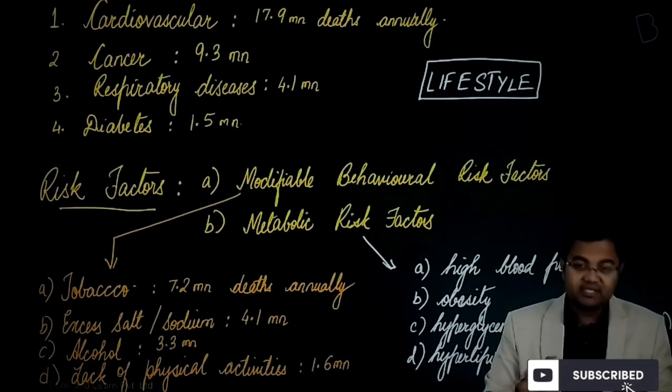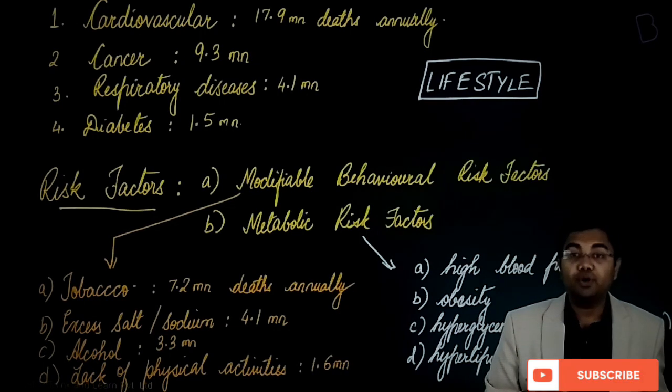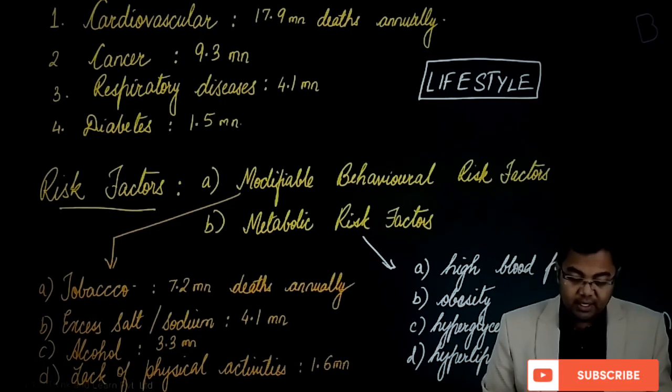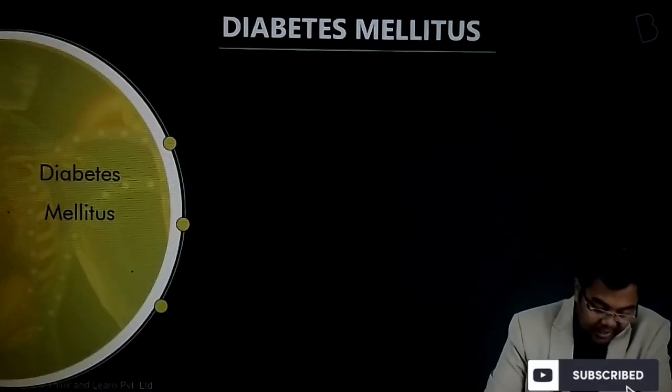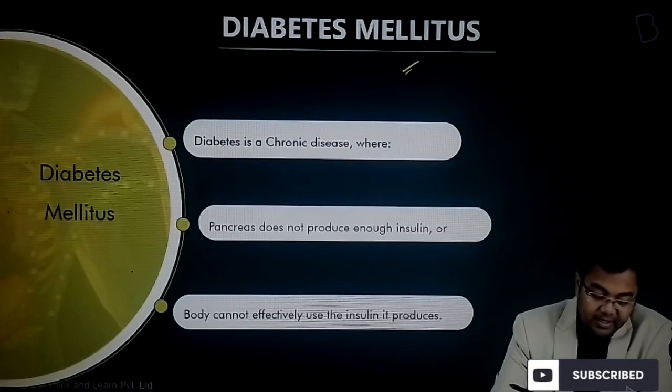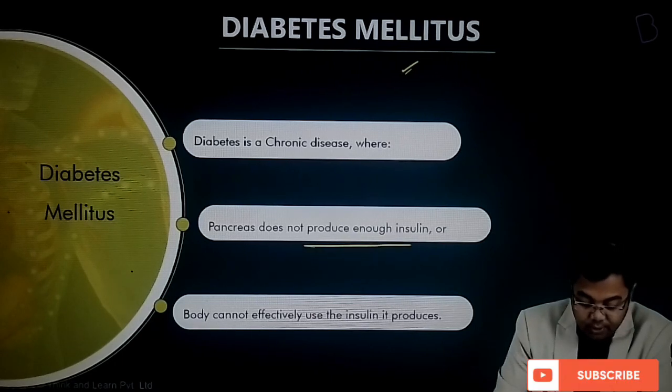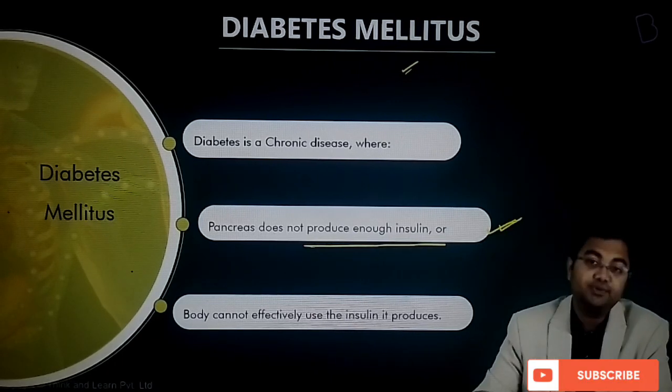Alright, so these are some of the basic facts that you need to remember when it comes to non-communicable diseases. Now let's have a look at different kinds of non-communicable diseases one by one, starting with the first one, which is diabetes. Diabetes happens in an individual when the pancreas does not produce enough insulin.